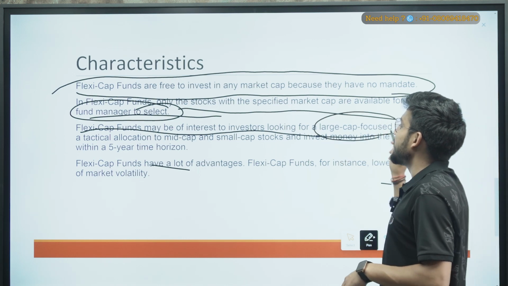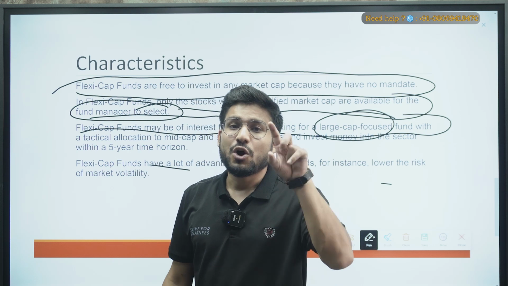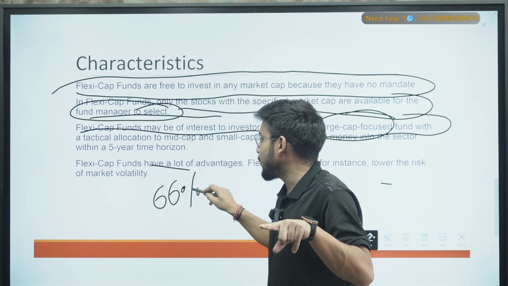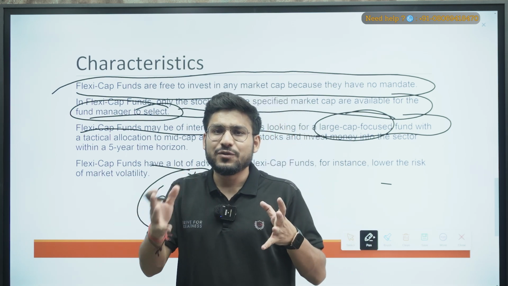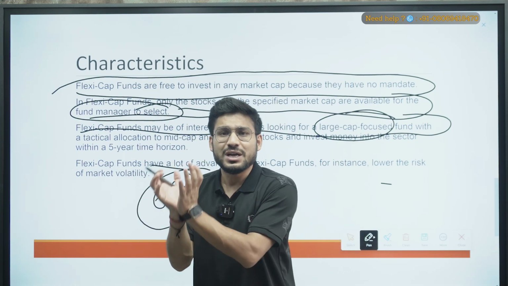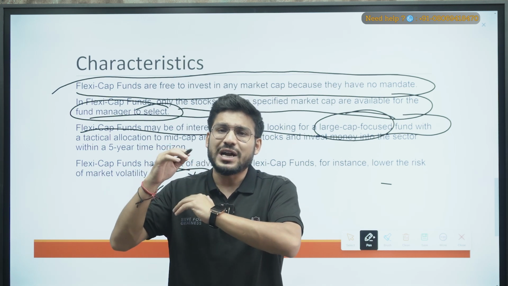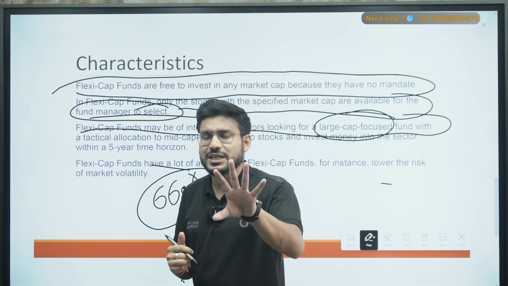As I have told you before, in the FlexiCap 66% of the investment is done in large cap. So it is good for investors who want to invest in multiple funds, but the main focus is on the large cap, right? That is the safest option, and it will not be affected by the large volatility of the market also. So that is one of the things.